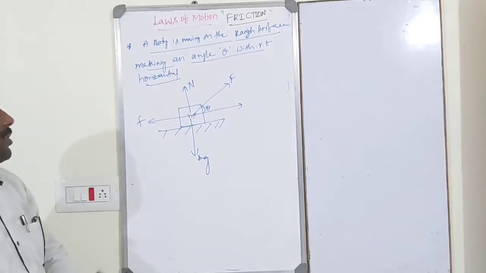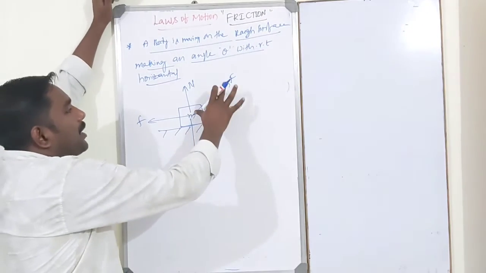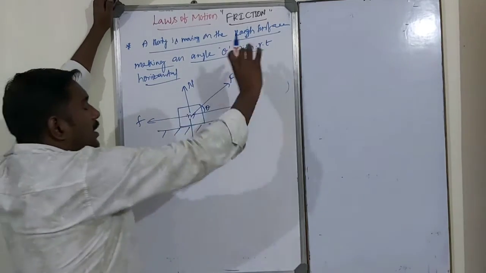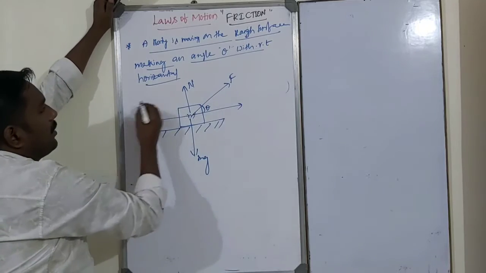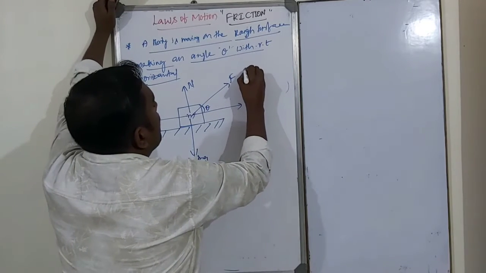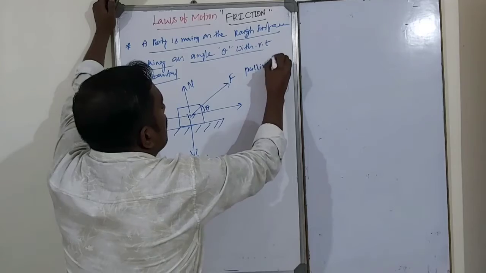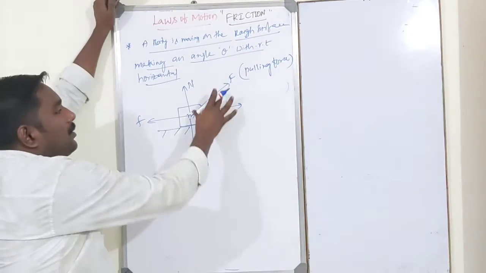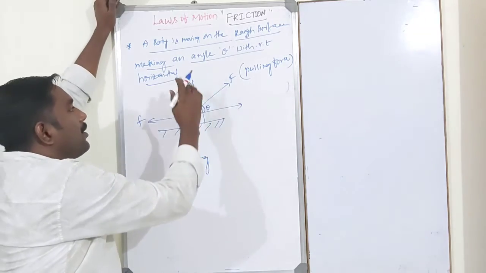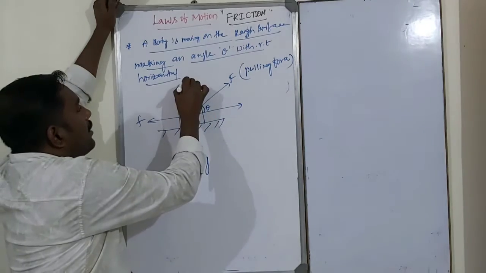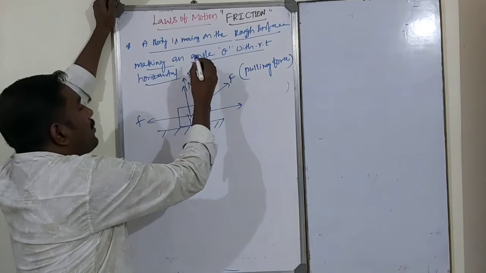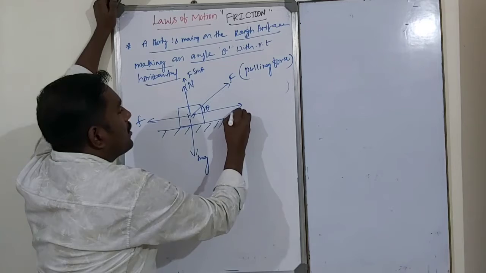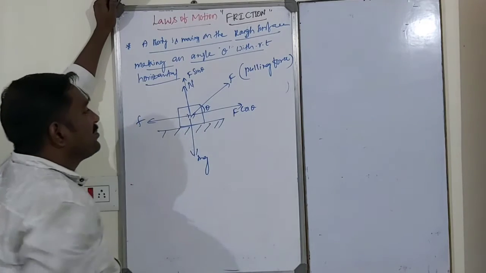With respect to horizontal, I have applied some force making a certain angle with the horizontal. It is nothing but a pulling force, like this. So in this case, the applied force is resolved into two components. First one is the vertical component, F sin theta, and second one is the horizontal component, F cos theta.